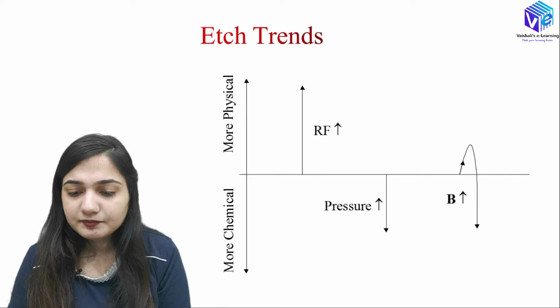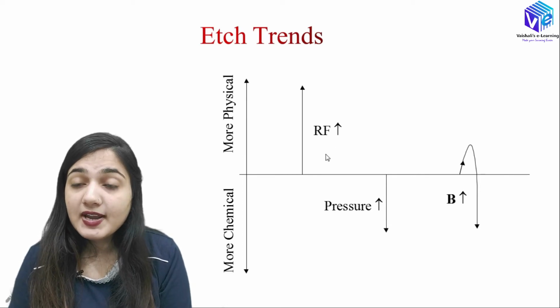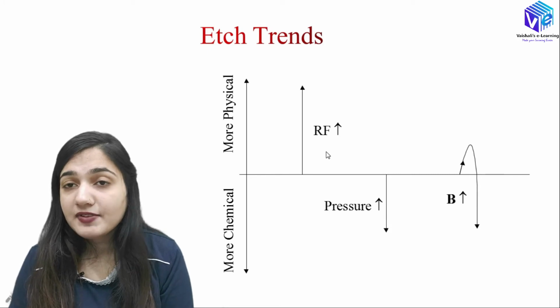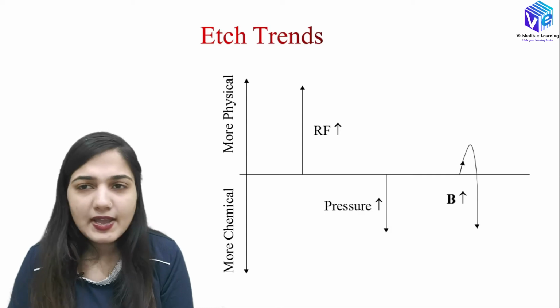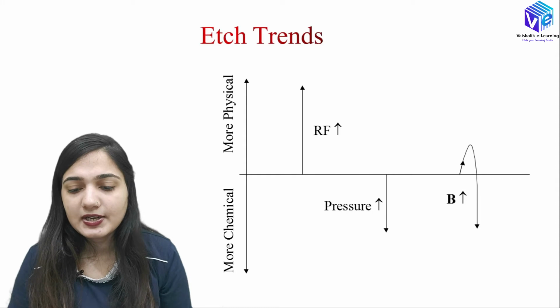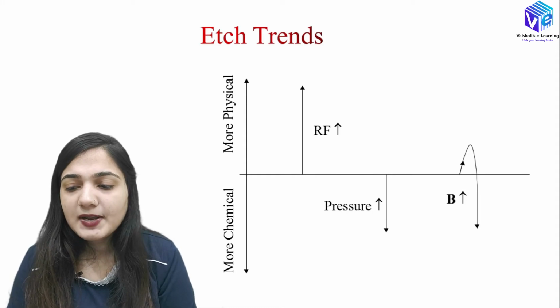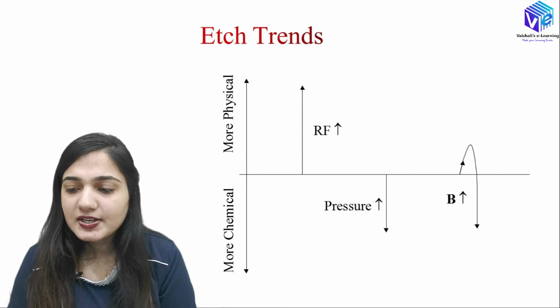You can see whenever I am increasing the pressure, I will have more ion energy, more ion bombardment, more ion collisions, so I will have more physical type of etching. If I am decreasing the pressure, then we will have more chemical type of etching.